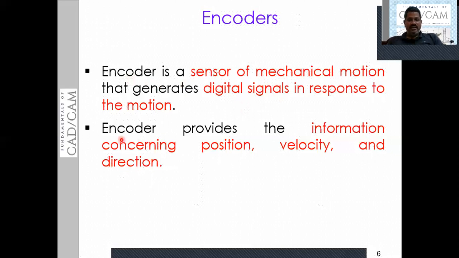The encoder provides the information concerning the position, velocity, and direction. Yes, it is going to sense properly the motion of the spindle or the table. Then it generates the signal, and that means the encoder is going to provide the information. That means the feedback signal has the information pertaining to the position, velocity, and direction. That's the meaning of this sentence.